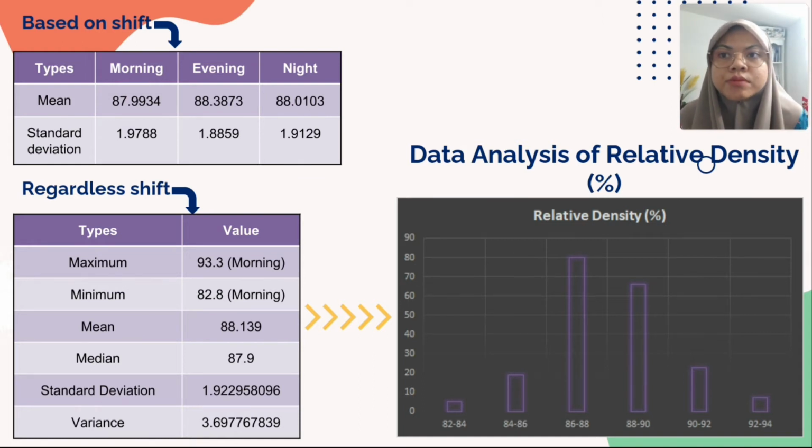The maximum value of relative density is 93.3% in morning shift, and the minimum relative density is 82.8%, still in morning shift. The maximum frequency is in the range of 86 until 88.